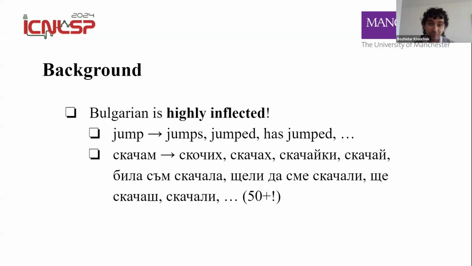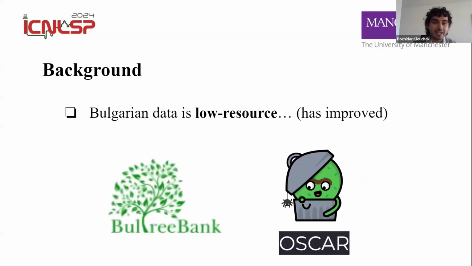The language is very difficult to work with, and this feeds into my second point, which is that Bulgarian is a low resource language. Now, in all fairness, this has improved in the last couple of years. Initiatives like Bank have consistently been giving us methods and solutions to dataset curation. And other open source datasets like Oscar do contain Bulgarian data. For example, Oscar contains about 40 gigabytes of textual Bulgarian data.